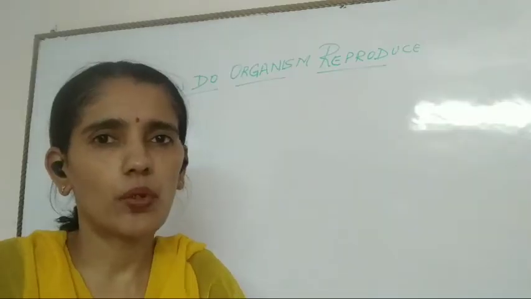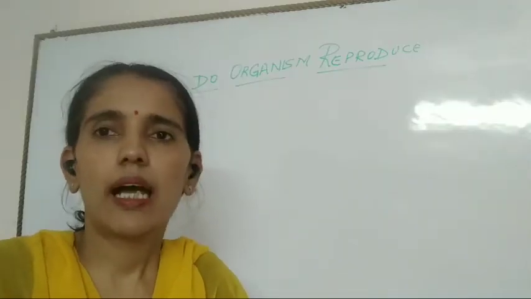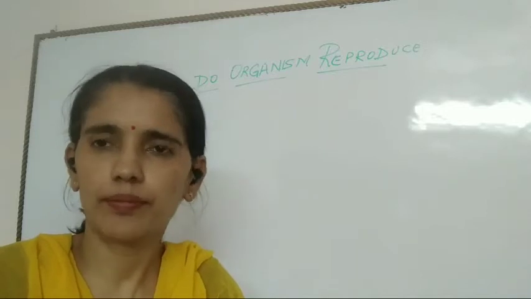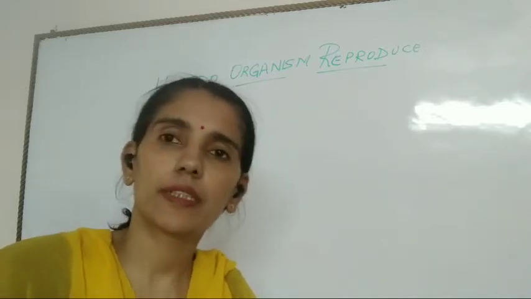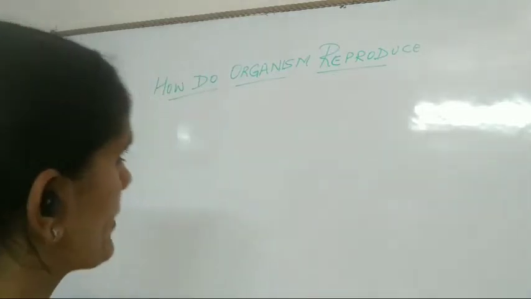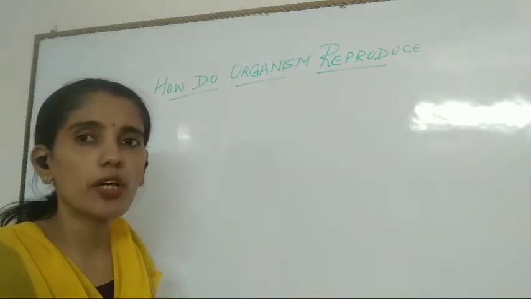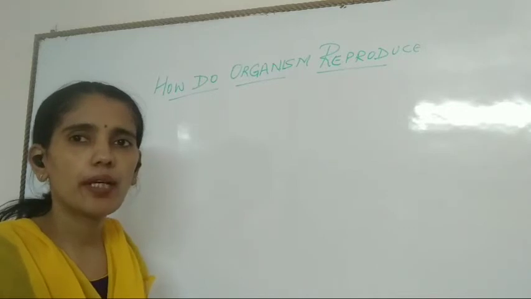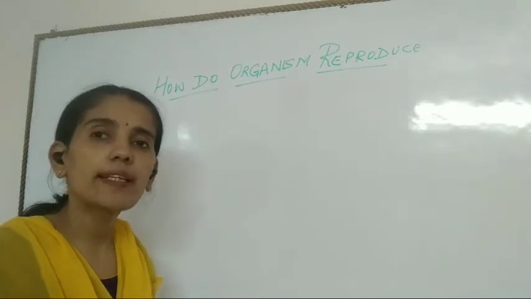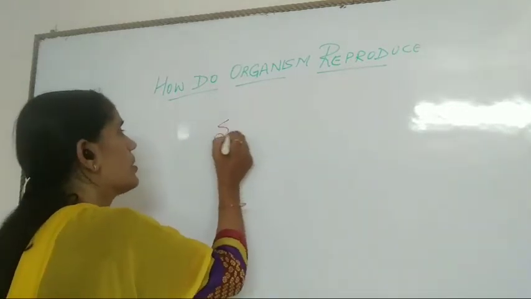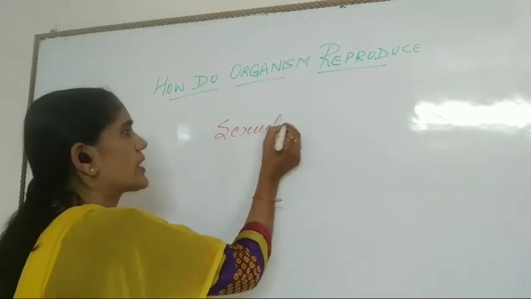We have done both sexual and asexual reproduction in plants and, obviously, in animals and other organisms also. Now, if the question is what is the importance of sexual reproduction, or why is it needed? What is the need of sexual reproduction?